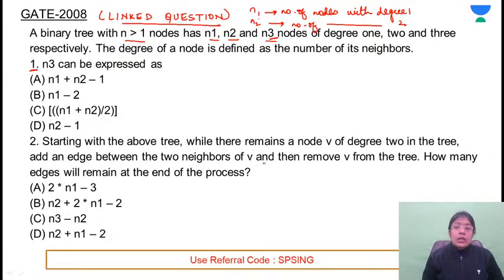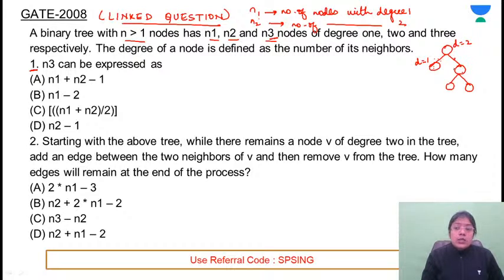Now what is degree? For example, if this is the tree, something like this. In this tree, what does degree mean? How many edges are connected with that node? With this node, how many edges are connected? So its degree is 2. For the leaf node, degree is 1.